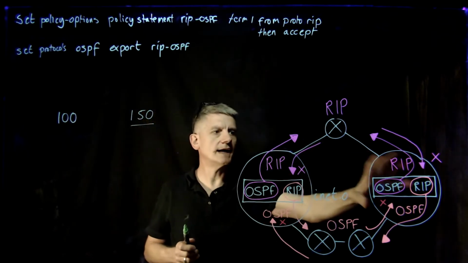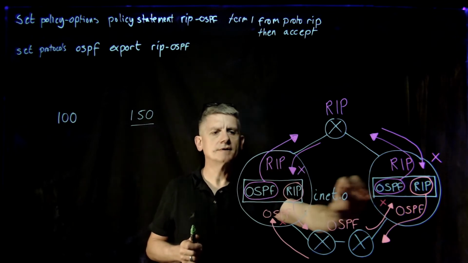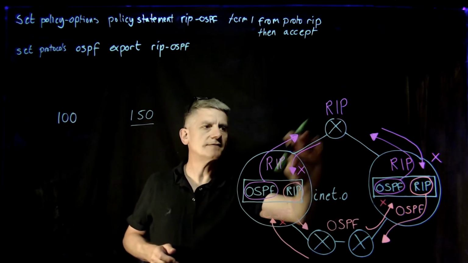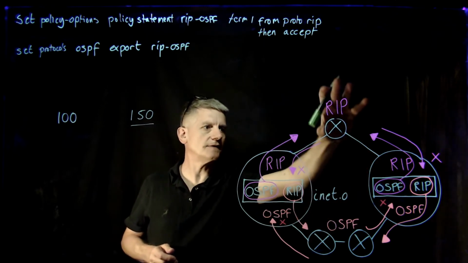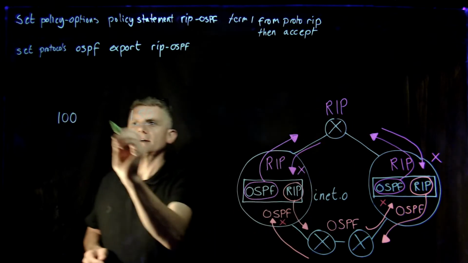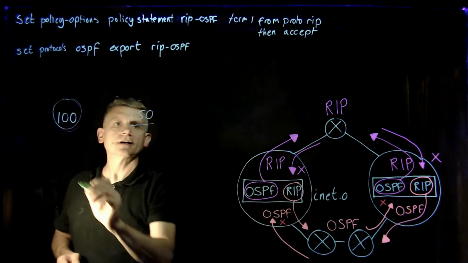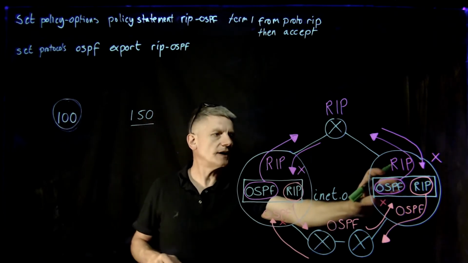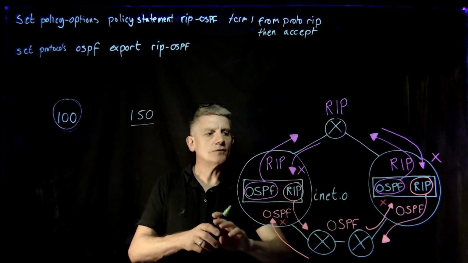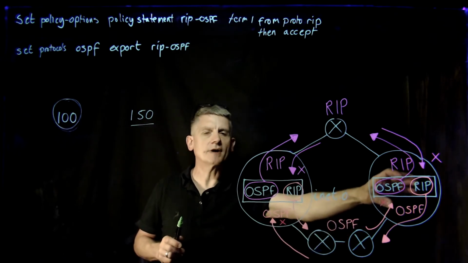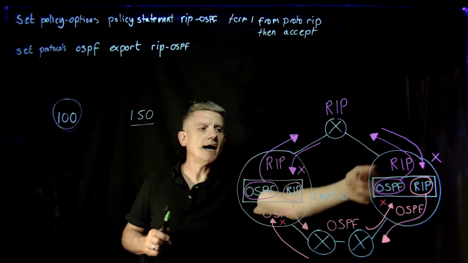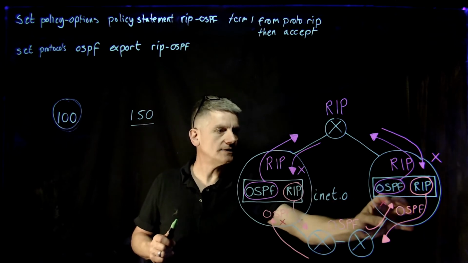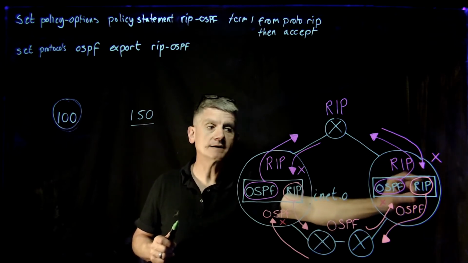Now in the other ASBR is the original route, the original RIP route, because obviously the RIP routes in these two ASBRs by very definition really should be the same because they're both getting fed from the same source. So the original route is 100 and it's able to defend itself because 100 is a better preference than 150. So therefore the OSPF route does not replace the RIP route. The RIP route has defended itself and the OSPF has been unable to import its route into the inet.0.